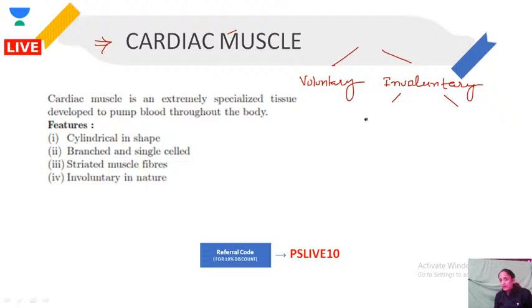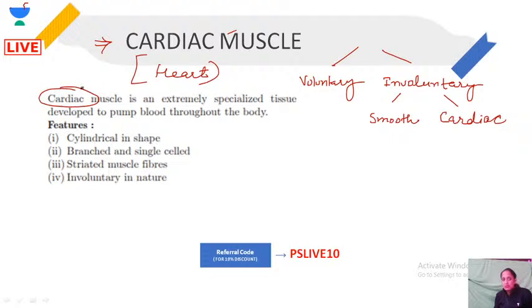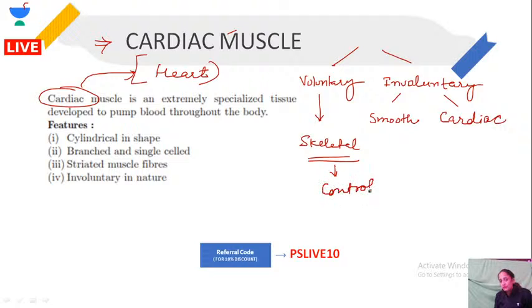Involuntary muscles are smooth muscle, present in our intestine, in our lungs, in our internal parts where we don't have control, or cardiac muscle. Which are these? Cardiac muscles are present in the heart. Cardiac means heart. And voluntary muscles are the skeletal muscles. They are under our control, like our hands and legs, present mostly in our limbs.